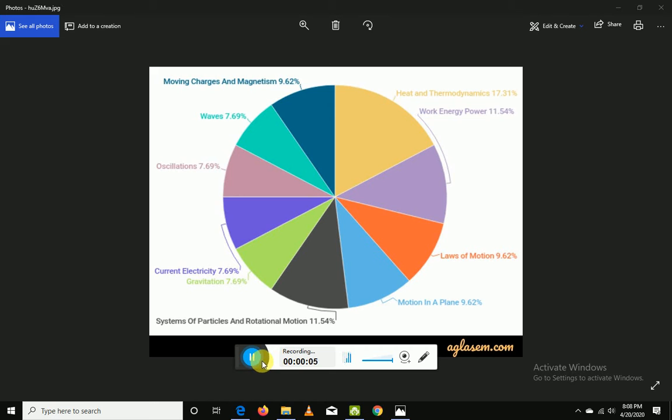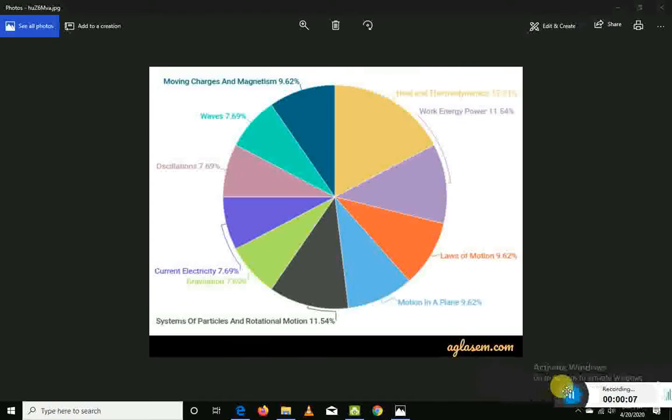From today I'm going to teach you physics, intermediate Eamcet physics. Before starting the first chapter, vectors, we'll understand the importance of vectors. Physics consists of many divisions, in which mechanics is one of the most important. In this pie chart we can see around 35% of the previous questions were asked from mechanics topics such as work, energy, power, laws of motion, motion in a straight line, motion in a plane, and system of rotation. All these are topics of mechanics.